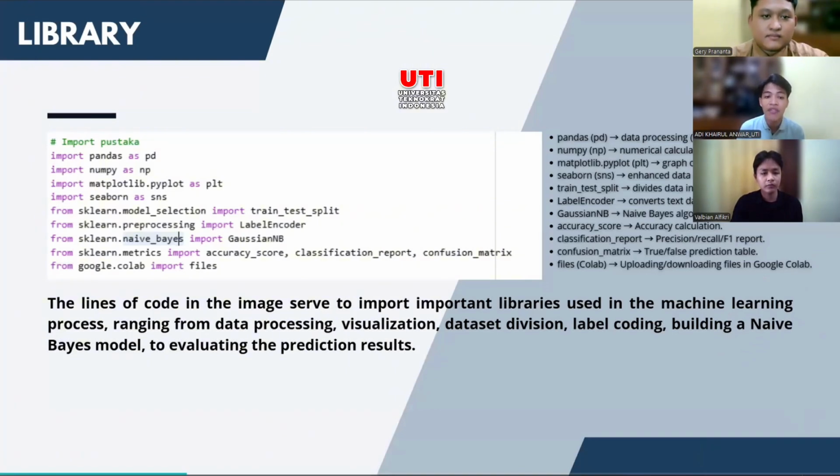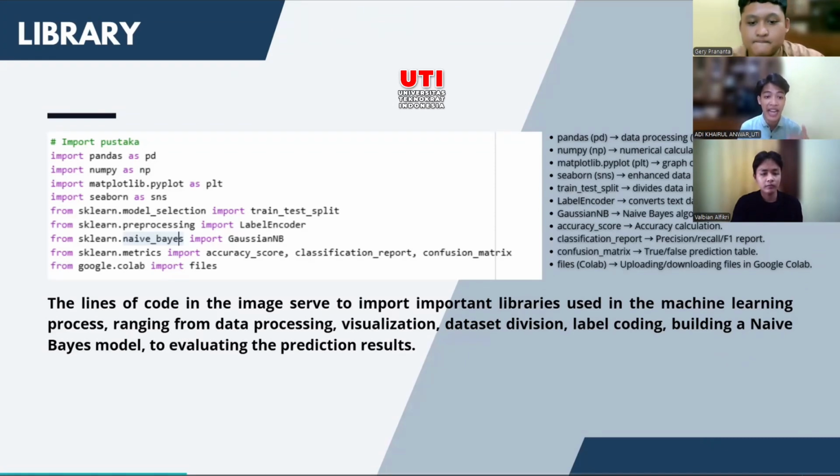The lines of code in the image serve to import important libraries used in the machine learning process, ranging from data processing, visualization, dataset division, label coding, building a naive Bayes model, to evaluating the prediction result.